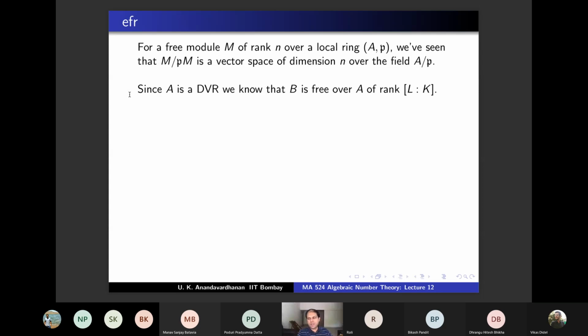So B is free because A is a PID. A DVR is a PID, right? Therefore, you can apply that theorem. This was Theorem 1 of Lang, chapter 1.